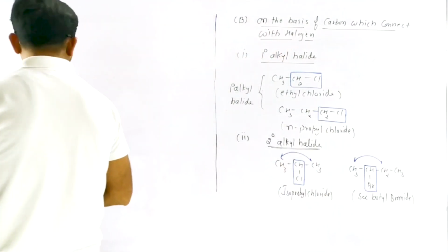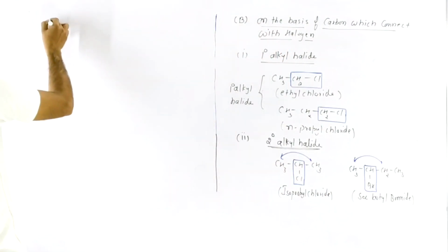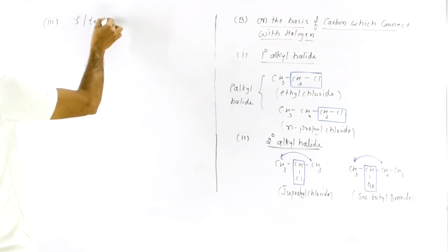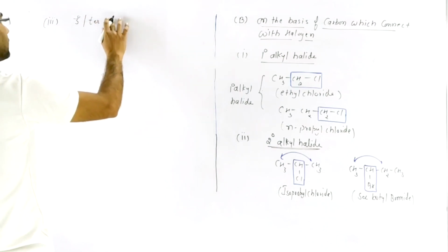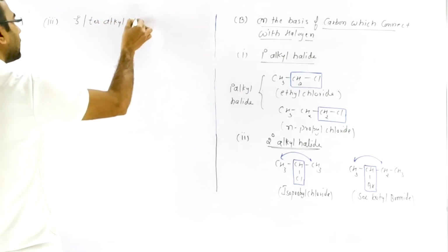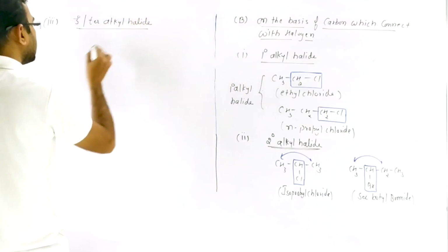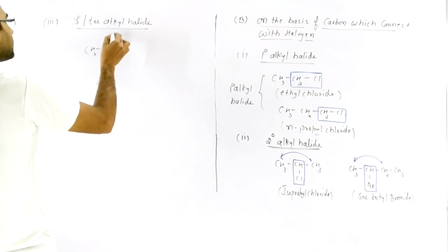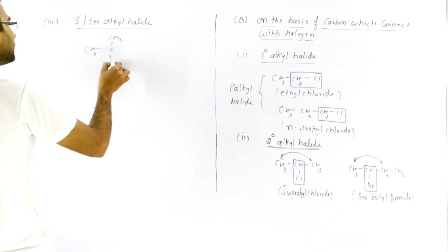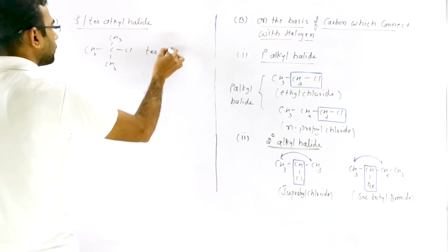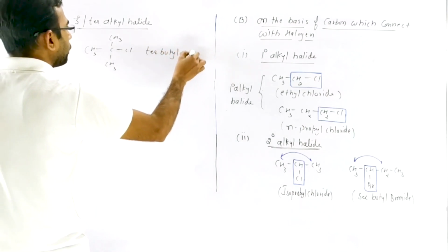Now the third category is 3 degree or tertiary alkyl halide. What is a tertiary alkyl halide? (CH3)3CCl, that is tertiary butyl chloride.